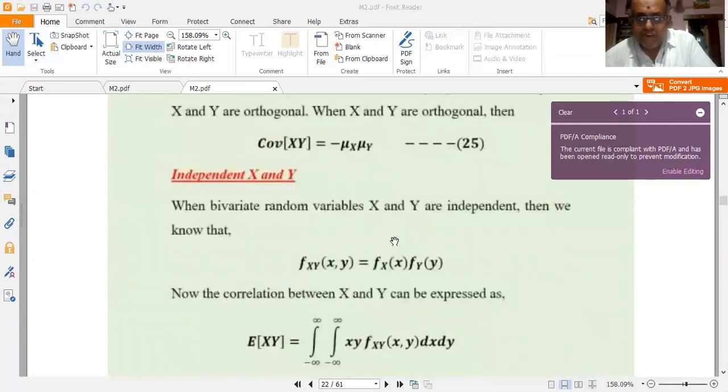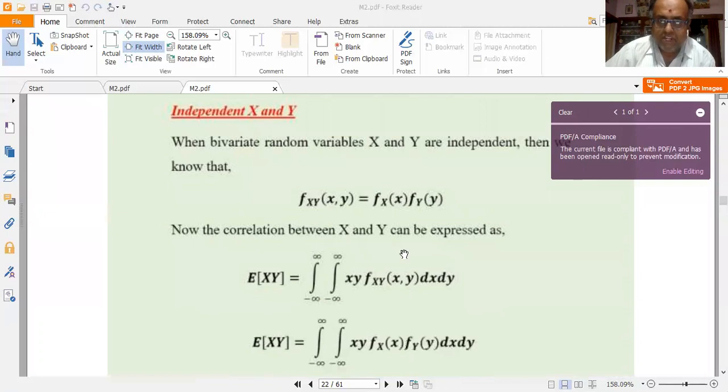When bivariate random variables x and y are independent, we know from our previous videos that the joint PDF, or the bivariate PDF, fxy of x comma y is equal to the product of the individual PDFs, namely fx of x and fy of y. Now the correlation between x and y can be expressed as E of xy is equal to the double integral from minus infinity to plus infinity of xy into fxy of x comma y dx dy.